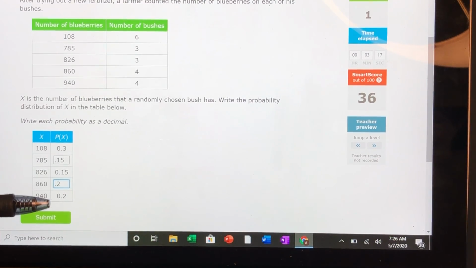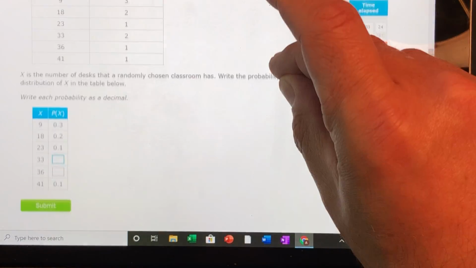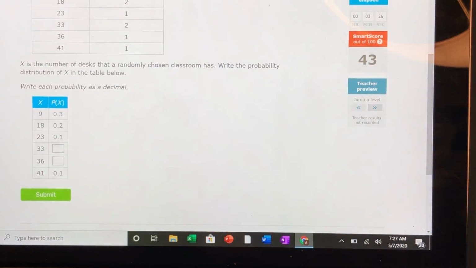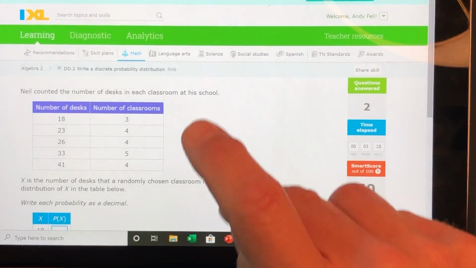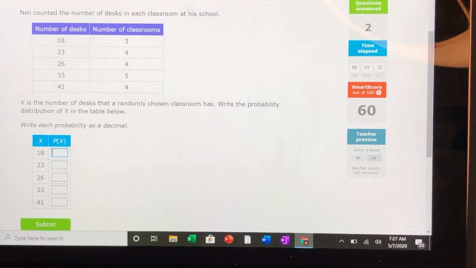And what do all these probabilities have to add up to? That's right, they've got to add up to 1. Okay, so that one looks the same. Let's jump up another level and see what happens here. All right, this one, they want us to find all of them. Okay, Neil counted the number of desks in each classroom at his school.